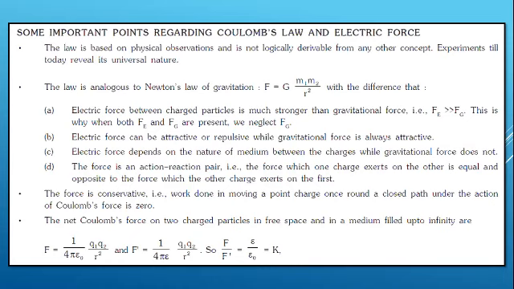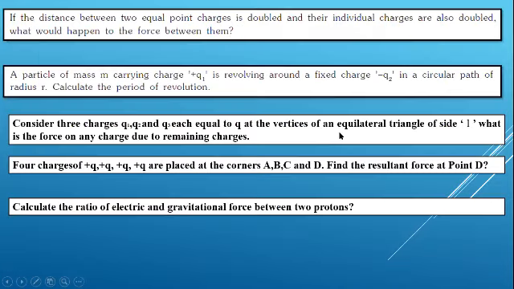So in a circular path, if a point charge is moving around a closed path, then the work done by the Coulomb force is 0. Okay, so these are some important points regarding Coulomb's law, and we will solve a few problems and end today's session.